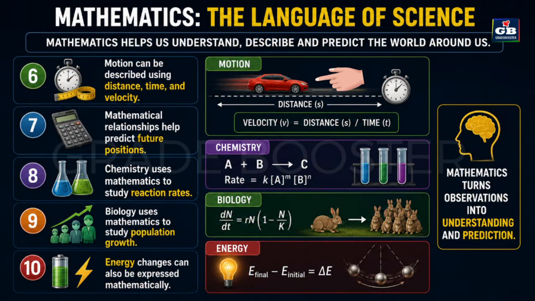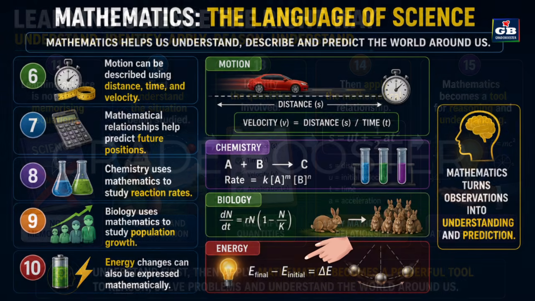Motion can be described using distance, time, and velocity. Mathematical relationships help predict future positions. Chemistry uses mathematics to study reaction rates. Biology uses mathematics to study population growth. Energy changes can also be expressed mathematically.